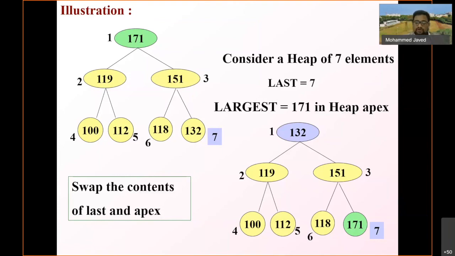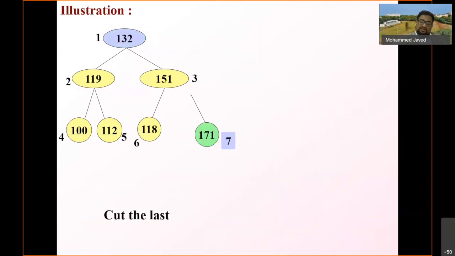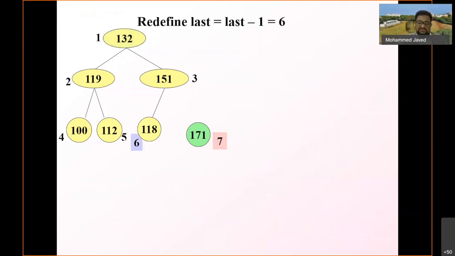Now 171, you can detach it, and now the last becomes last minus 1. So now what I have done is that I have detached 171 and cut it, so that is stored separately in a separate array, and the last location becomes last minus 1, and the last element is now at the 6th position.